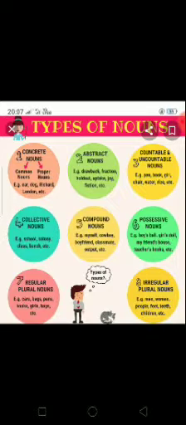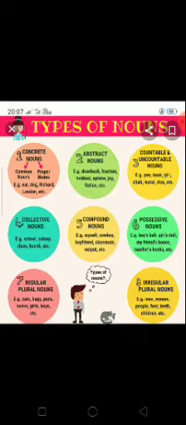Now, what are the types of nouns we are going to see? We already know concrete nouns, which denote the common nouns and proper nouns. For example, the name of a city or a car or names of a person. These are called concrete nouns. Abstract nouns specify an idea or quality. For example, here given: fraction, joy, happy, sorrow, like that we can say. We can say the shape also of an object.